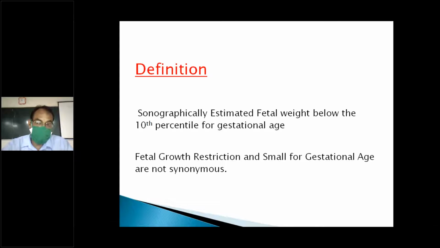If it is less than the 10th percentile, that is IUGR or small for gestational age. For a particular age group, say babies delivered at 37 or 38 weeks, they put the weights in a table, and those that fall below the 10th percentile we call low birth weight, or fetal growth restriction for the gestational age.